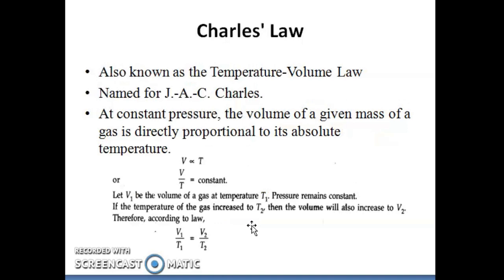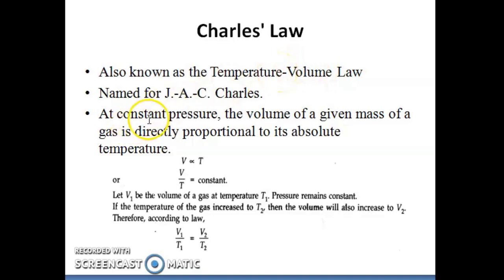The next law is Charles' law. Charles' law is also known as the temperature volume law, and this was named for J.A.C. Charles. This law gives you a relation between temperature and volume. So the name itself says temperature volume law. That means the pressure should be constant.